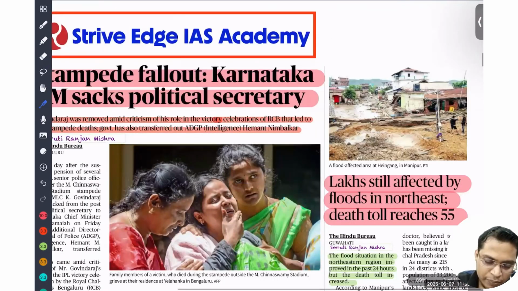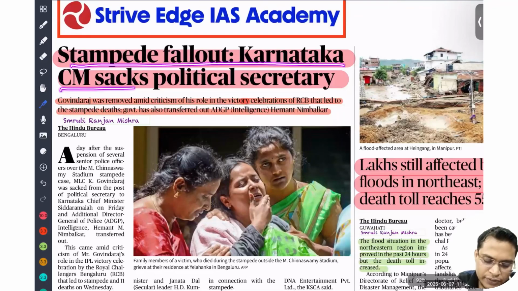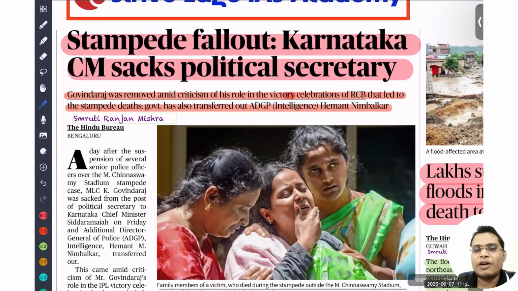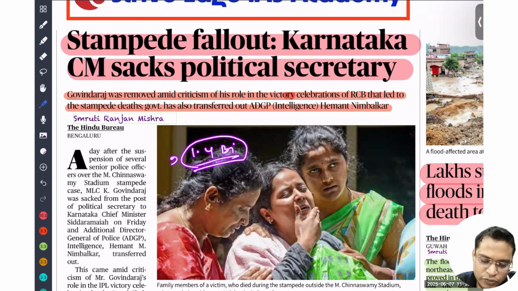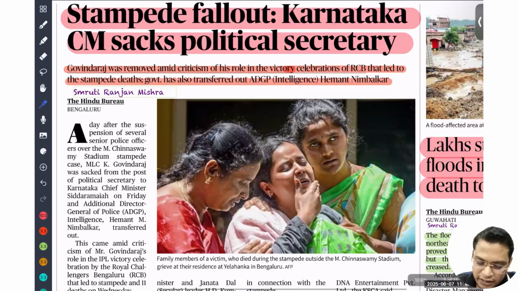Next is: Stampede fallout, Karnataka CM sacks political secretary. In recent times we have seen that after some incident, political parties and everyone behave with a knee-jerk reaction. Rather, we should prepare. We know that India is a populous country of 1.4 billion people, so this kind of stampede can happen at any mass event. So we need to prepare, not react afterwards just like we are doing. We need to avoid that at any cost.